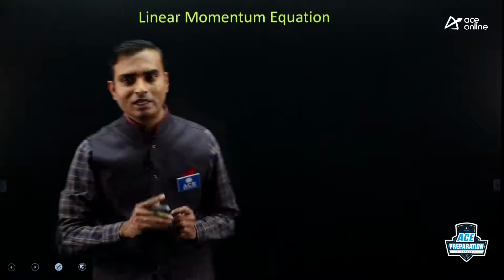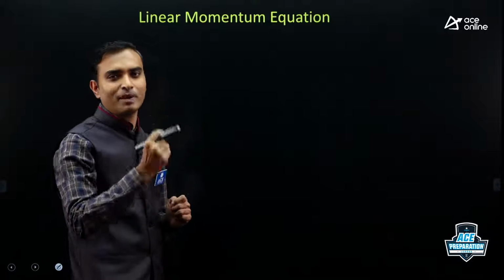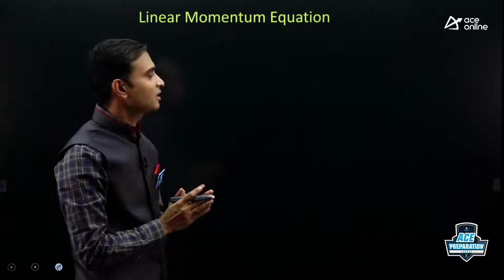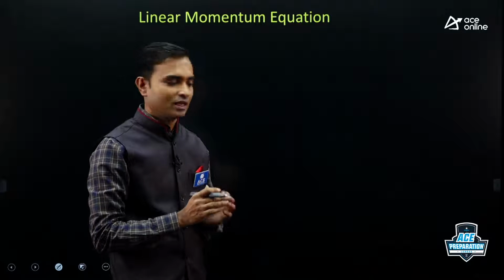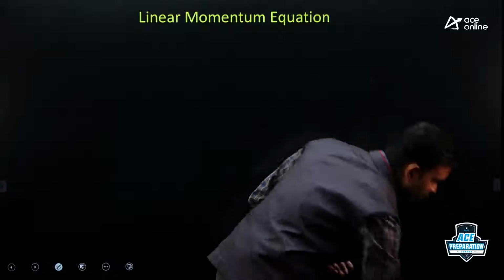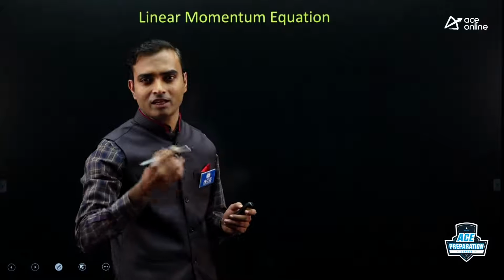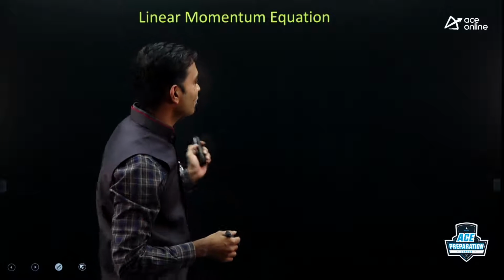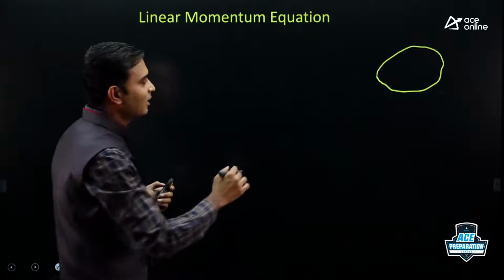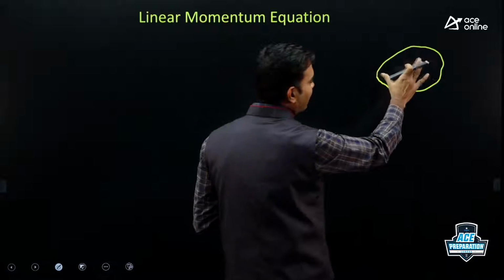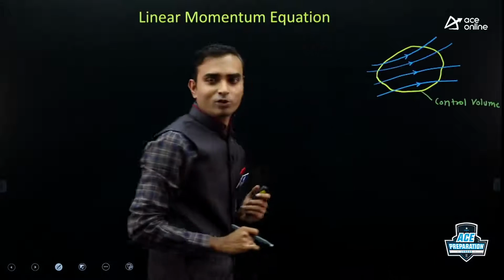So the linear momentum equation can be applied for a small differential volume. If you apply it for a small differential volume, you get equations like Euler's equation and the Navier-Stokes equation. Now today we are not going to apply this equation for a small differential volume, but for a control volume. So what is a control volume?